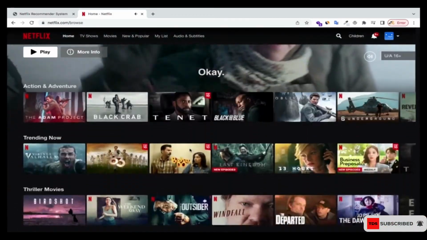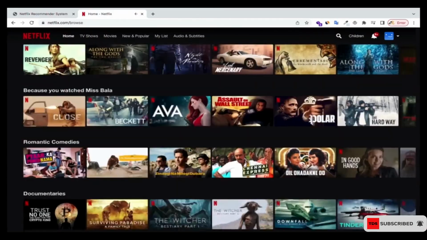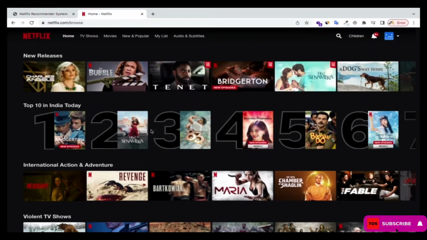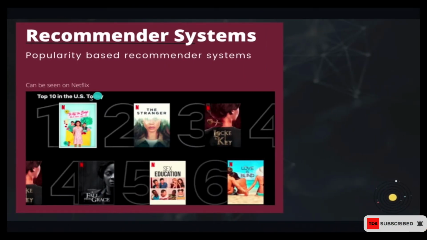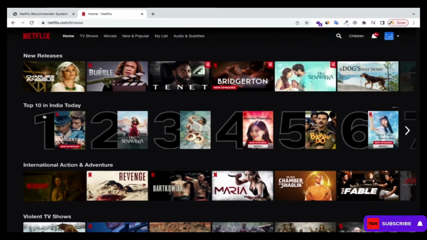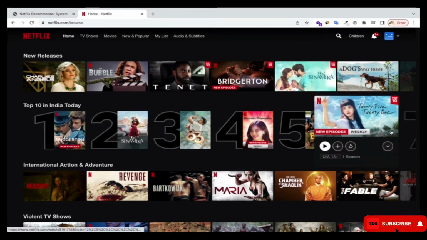Now if you go to Netflix, if you go all the way down, here you can see that we have top 10 in India, because now I'm in India. The time that I took this screenshot, I was in the US, so that's why you see top 10 in the US. But here you can see top 10 movies in India today. That is what is trending today. That is what most people are watching right now in India.